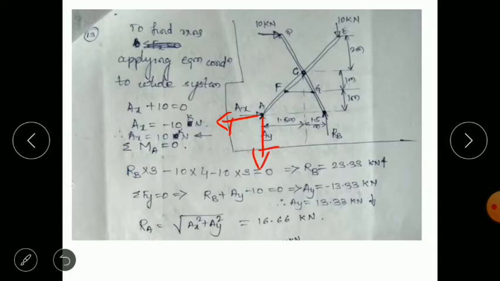That means the resultant reaction is in this direction. So this is the resultant R, this is the x component, that is Ax, this is the Ay component. So this is theta, this angle.